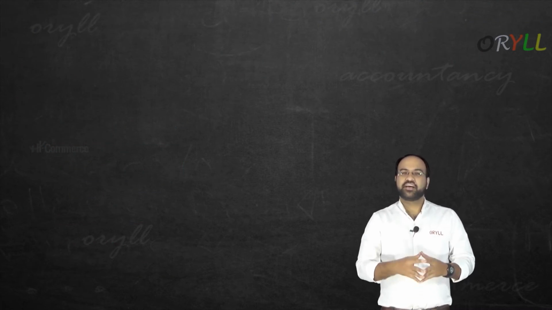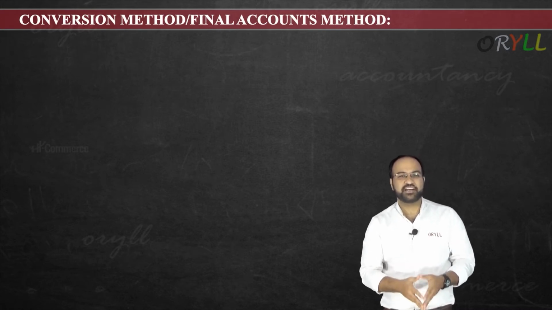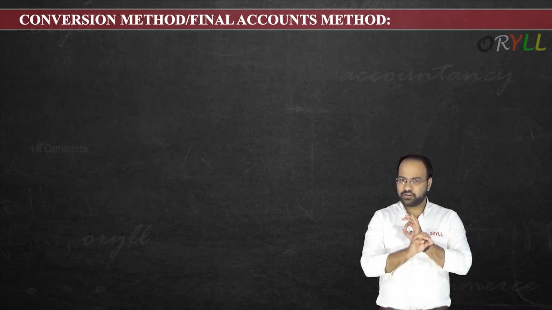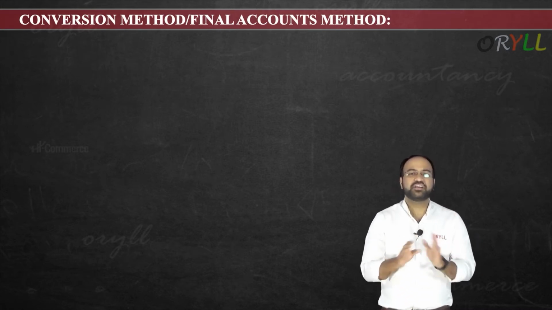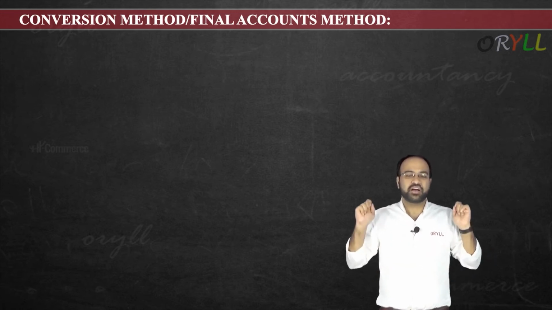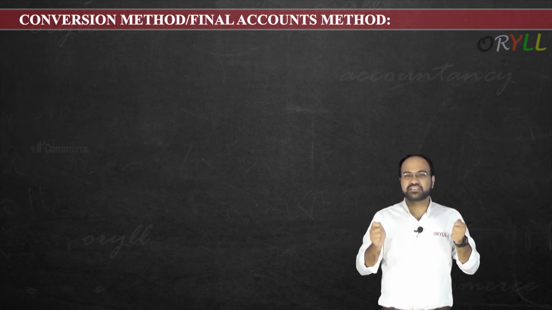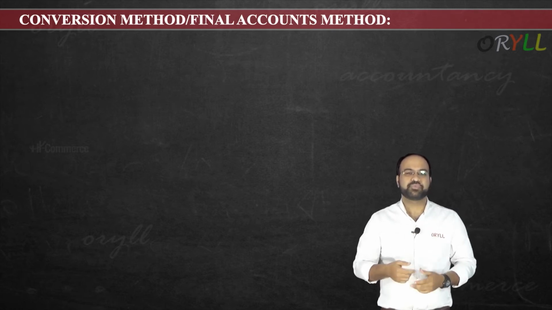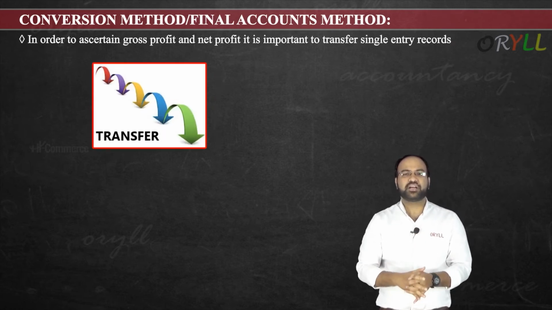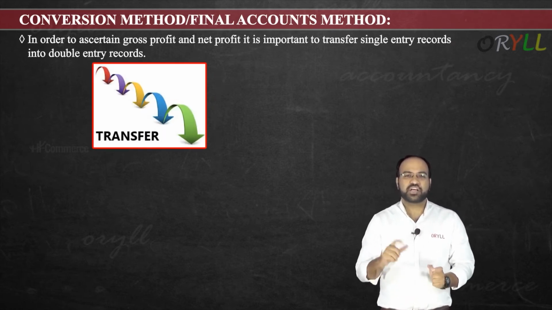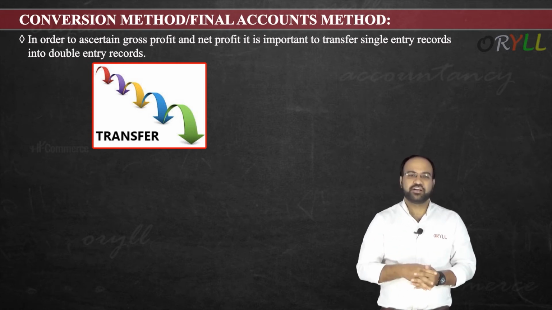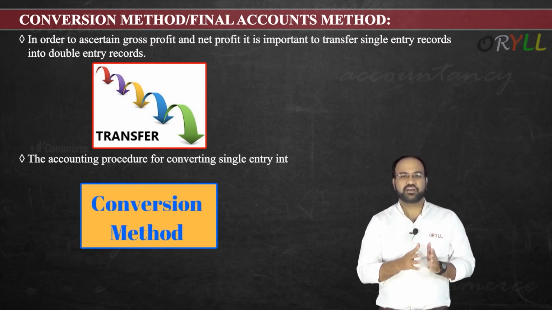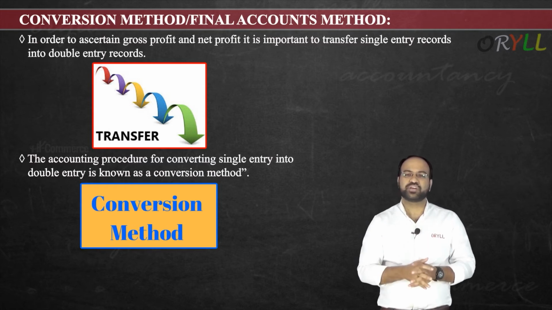Next topic is conversion method, or you can say final accounts method here. See, conversion method is not there in your syllabus here, so I'll not discuss this in detail, but let us see the meaning of what they mean by this. In order to ascertain the gross profit and net profit, it is important to transfer single entry records into the double entry records here. The accounting procedure for converting single entry into the double entry system is known as conversion method.